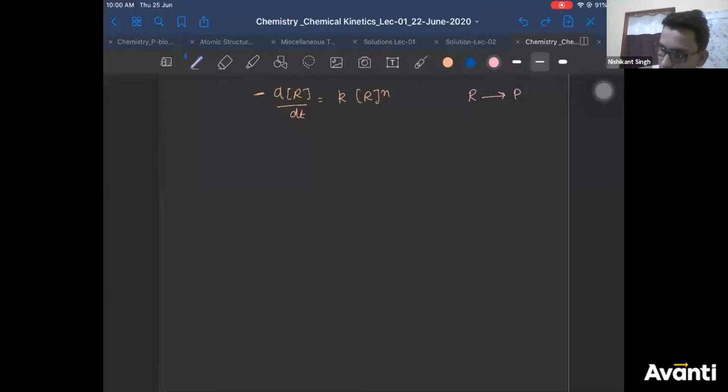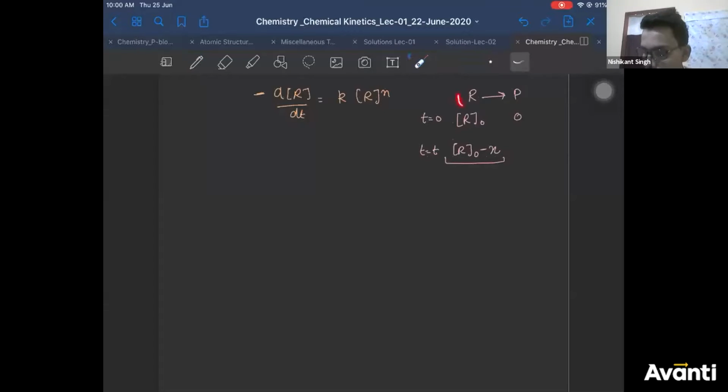Let's say at t equal to 0, when the reaction was started, the initial concentration was R0. Product will be 0. After time t, from R0, some X amount is dissociated. So how much will remain? R0 minus X. Correct? So if 1 mole gives you 1 mole, then X has dissociated.